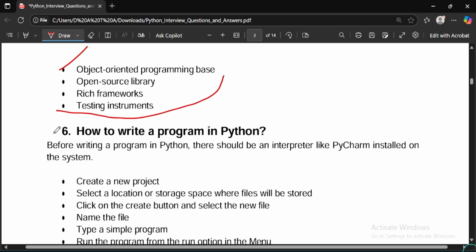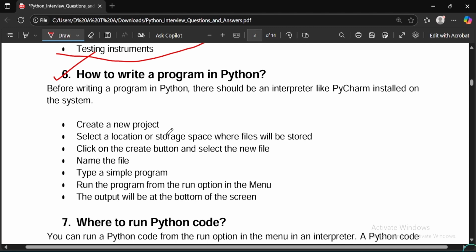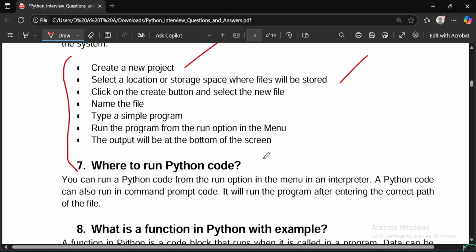Then moving on to the sixth, how to write a program in Python. Then you can explain how you can write a simple program in Python using an interpreter that should be installed in your system. You can explain these kinds of steps. These are the steps that have been mentioned. Create a new project, select a location or storage, name the file, type a simple program and run the program.